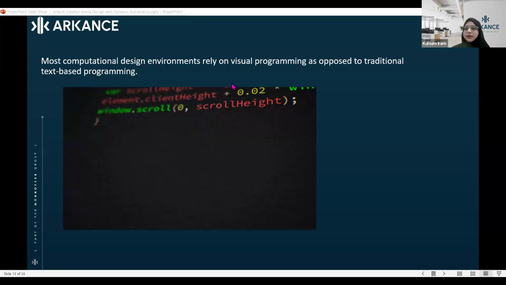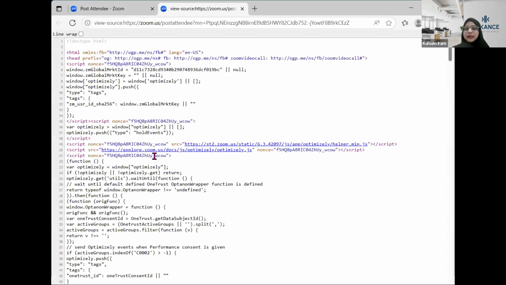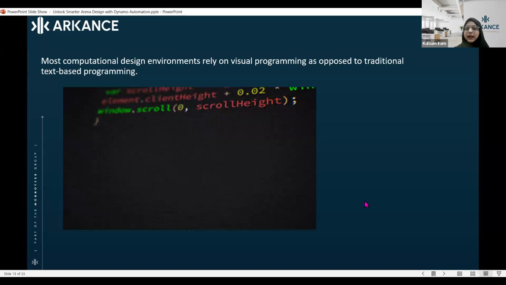If I go to Zoom, this is my Zoom screen. If I right click on it and go to view page source, you can see that any page that you find on Chrome or on Google consists of a lot of program. The programming which you are currently seeing on my screen is called text-based programming. And this is not the programming that you can do as a designer and as an architect. Instead of text-based programming, what we can do is go for visual-based programming, and we are happy to work with that also.